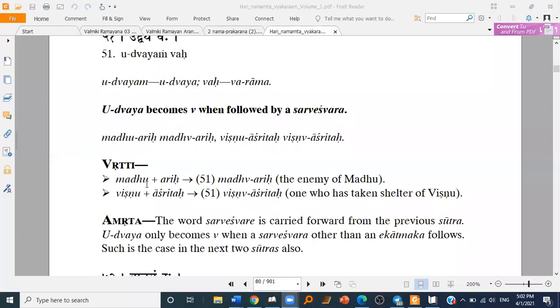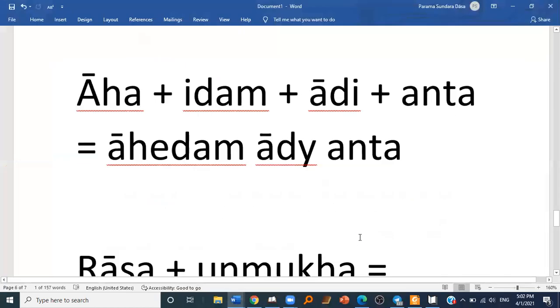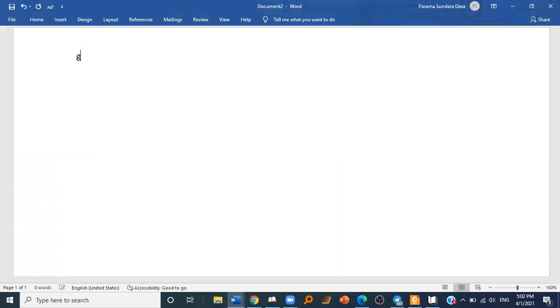If we have Udvaya at the first place and any Sarveshwara except Udvaya at the second place, then Udvaya will become Varama. So Madhu Yukt Arihi becomes Madhvarihi. Vishnu Yukt Ashritah becomes Vishnvashritah. U changes to Va. Similarly, many others.